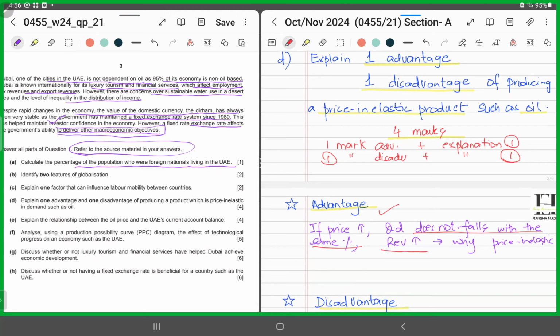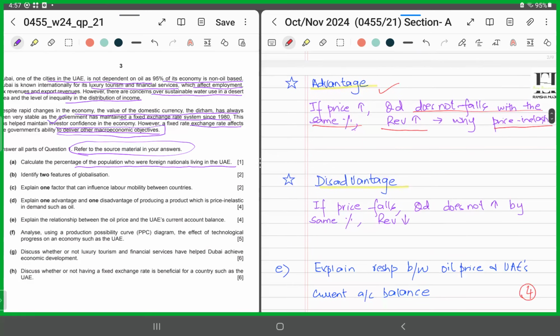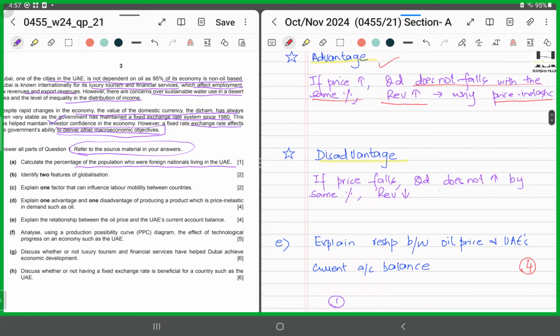Why? Because oil is price inelastic. It's a necessity. So no matter the price is rising, there will be little or no fall in the quantity demanded. What would be the disadvantage? If price falls, quantity demanded would not increase by the same percentage or the same proportion. As a result, the revenue would fall. Right? So remember, whenever a good has a price inelastic demand, it's always wise to increase the price if you are looking for options to increase your revenue. Because if you are reducing the price, it would give a fall in your revenue.